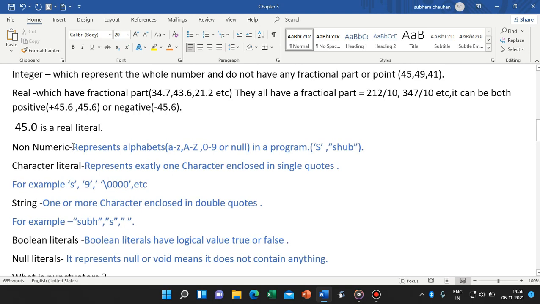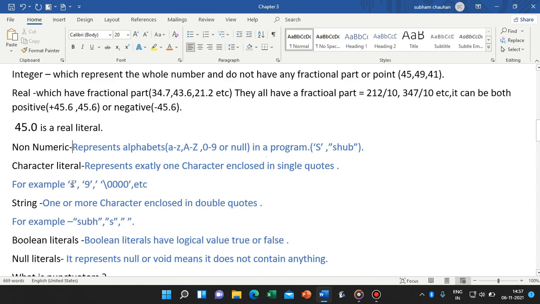Non-numeric means alphabets, all the alphabets, and also other things that we will study. And the character literal has only one character, and it is enclosed in single quotes.